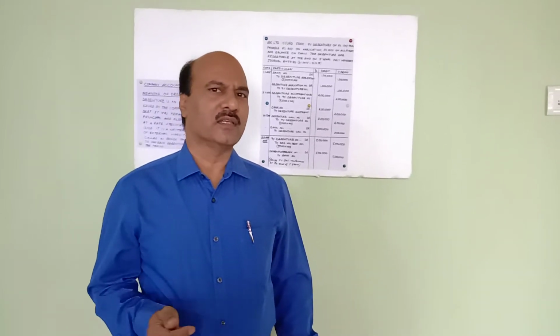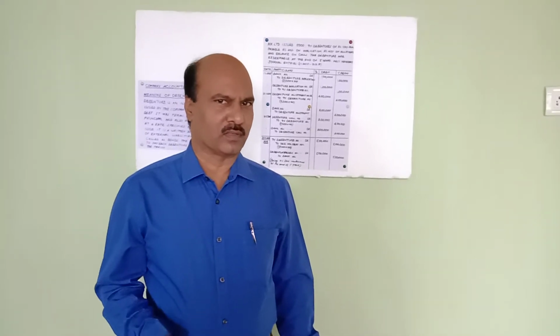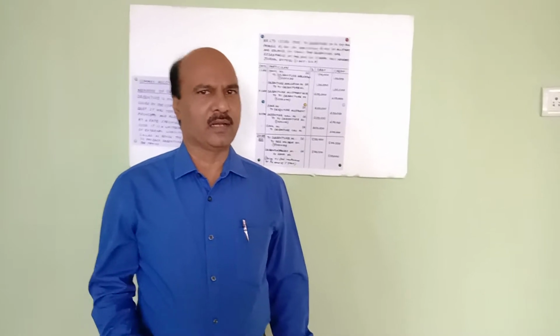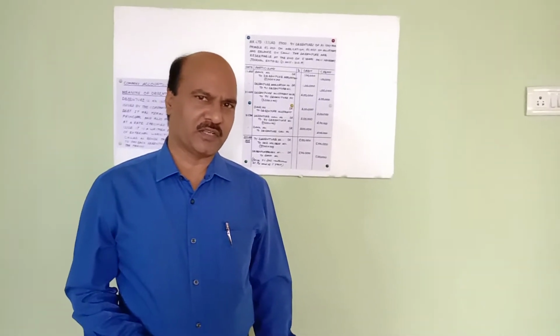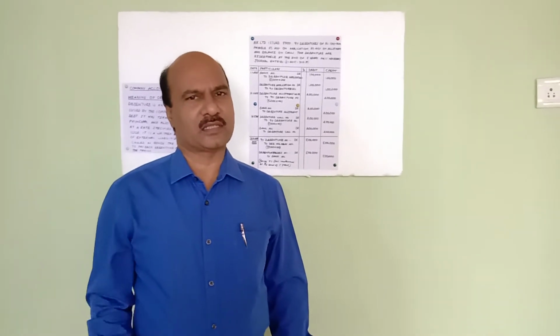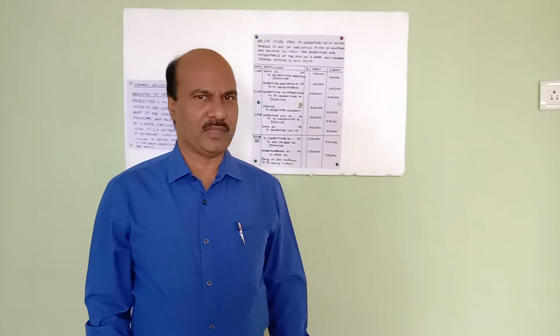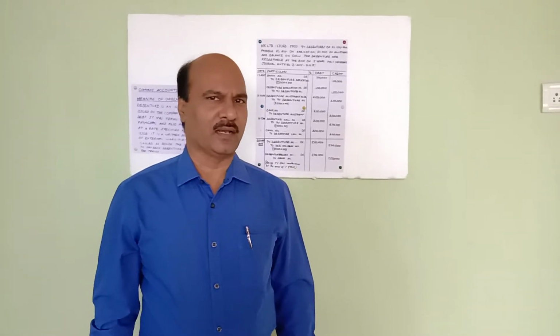For example, shares are issued at par, at premium, at discount. Here also debentures are issued at par, at premium, at discount. Shares are issued for consideration other than cash, and debentures are also issued for consideration other than cash. Only one change: shares are not paid back, but debentures are paid back.